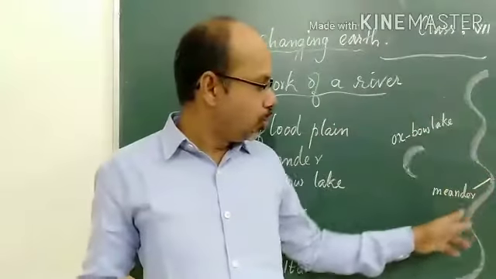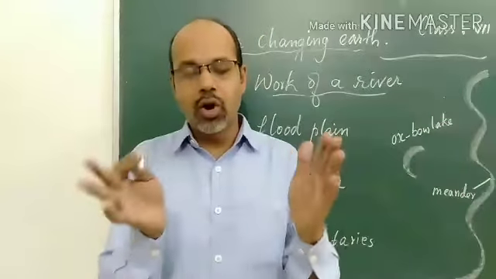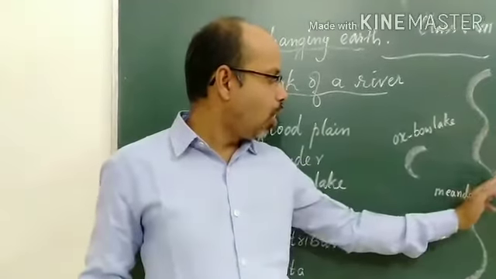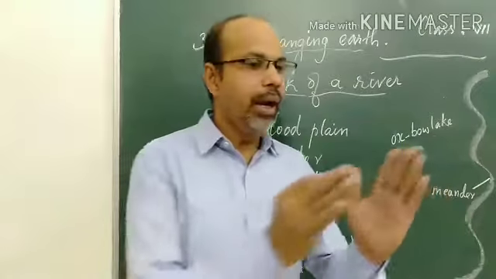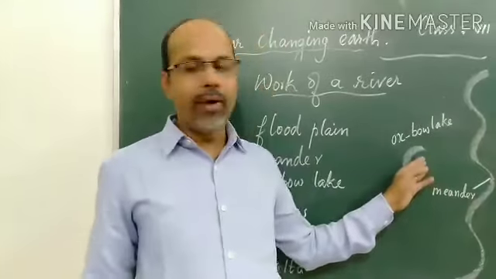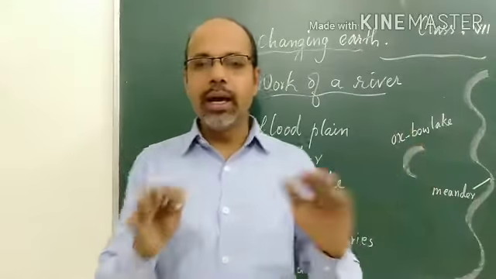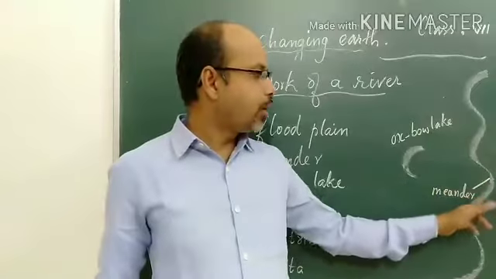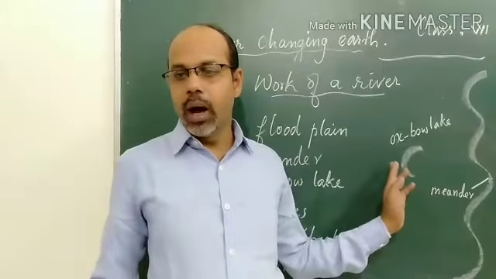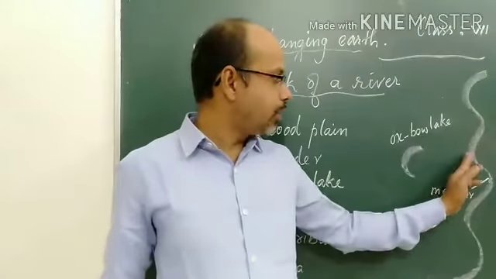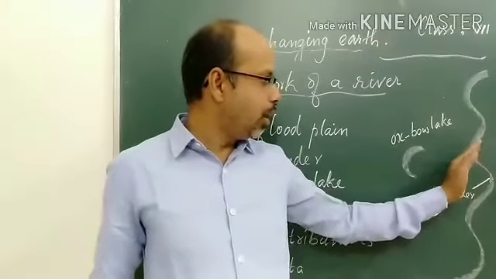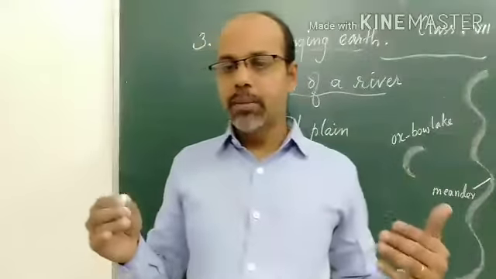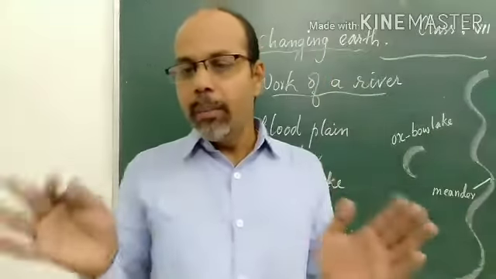This type of meander will be cut off or moved away, and it creates separate small lakes. A cut off lake will be formed beside the main river.